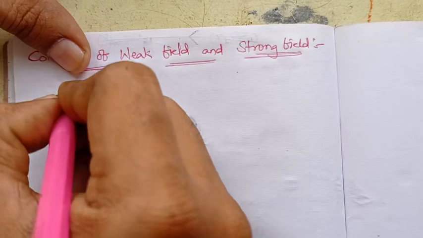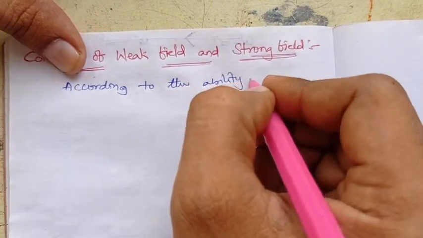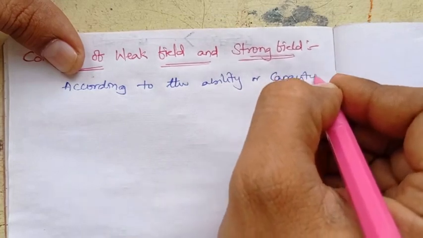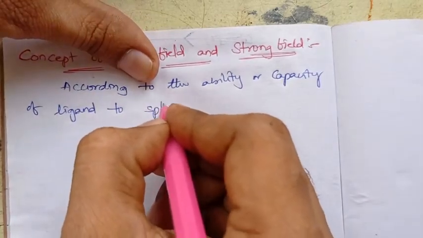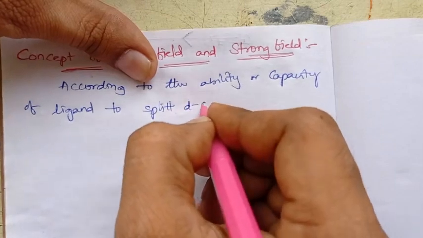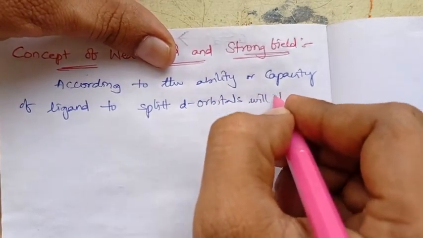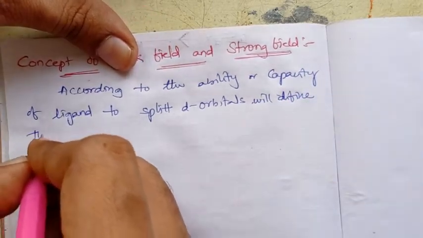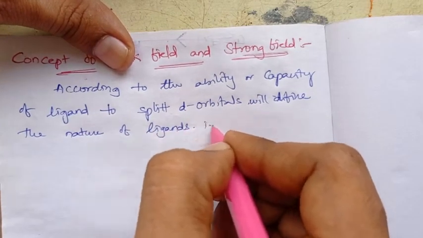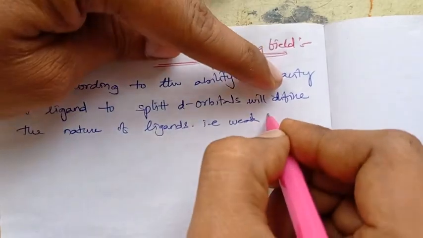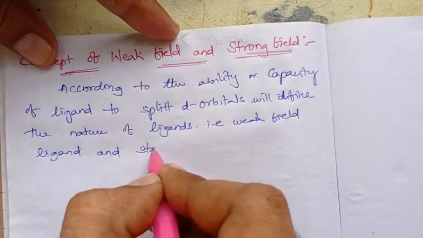According to the ability or the capacity of a ligand to split d orbitals will define the nature of ligands, that is, weak field ligand and strong field ligand.